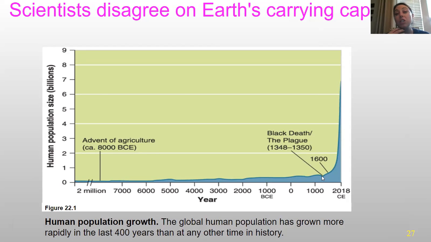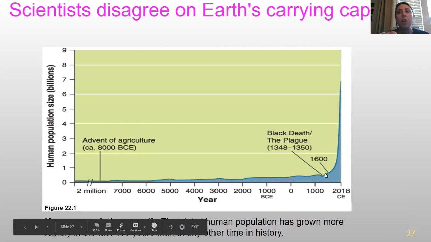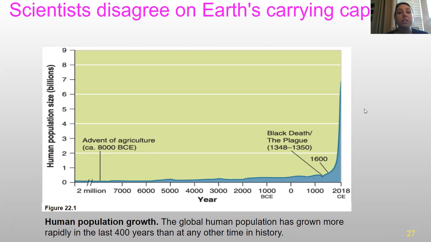I don't think that we'll see a dip, but as we expand this out, due to the coronavirus, there's definitely going to be an impact on our population. And then here 1600, and if you notice, right after the 1600s, we had this massive increase, and that's due to the Industrial Revolution.